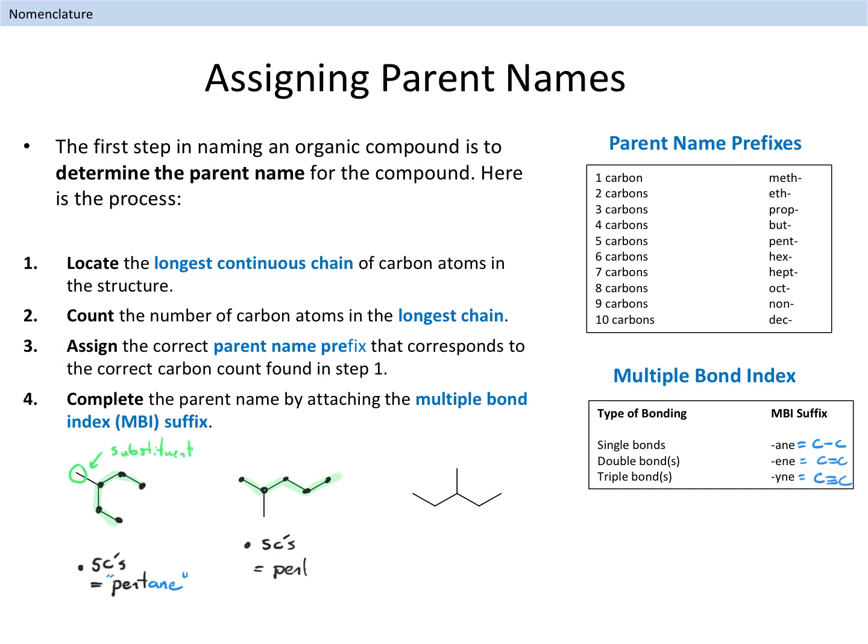Finally, in our third example, we can see that the parent name is pentane as well, as the longest chain of carbon atoms is 5. One question you might ask yourself at this stage is, are these 3 examples the same compound or are they different? We will soon see that 2 of these compounds are identical, even though they are drawn differently on the page. All of the examples shown here have the same chemical formula, but there are 2 different compounds.